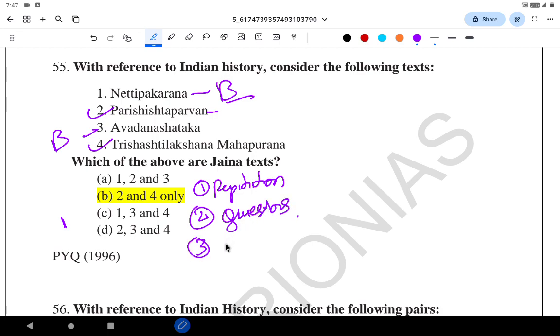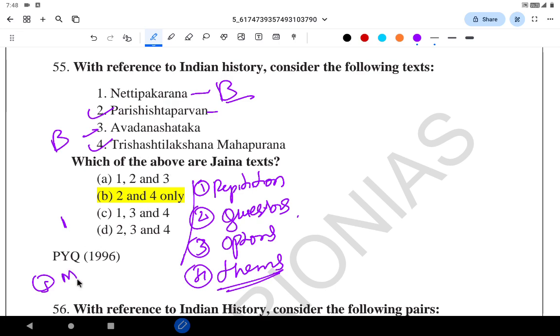Third, MCQ options are picked and explored in detail to form questions. Fourth is we will come to know about the themes. So you know that Government of India Acts are important, you know Buddhist and Jaina texts are important, etc. The fifth important thing is that solving all these 3000 questions helps you develop an MCQ mindset. So please don't neglect PYQs.